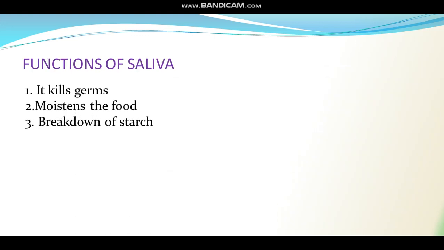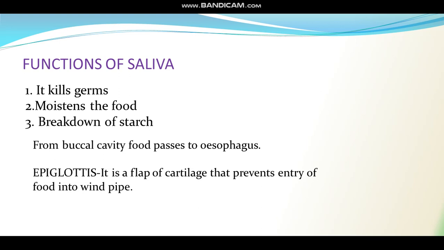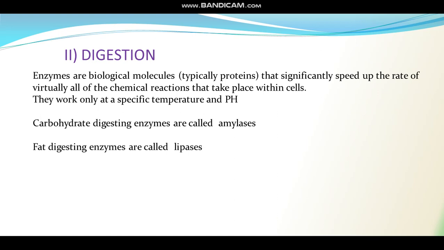Now let us study the functions of saliva. The saliva that is present in the oral cavity performs these three basic functions. First, it kills germs in the food. It moistens the food so that food can be swallowed easily. And the third important function, it helps in breakdown of starch, that we are going to study in detail under heading digestion. Now what happens after that? The food via pharynx moves to esophagus, and from esophagus it moves to stomach.